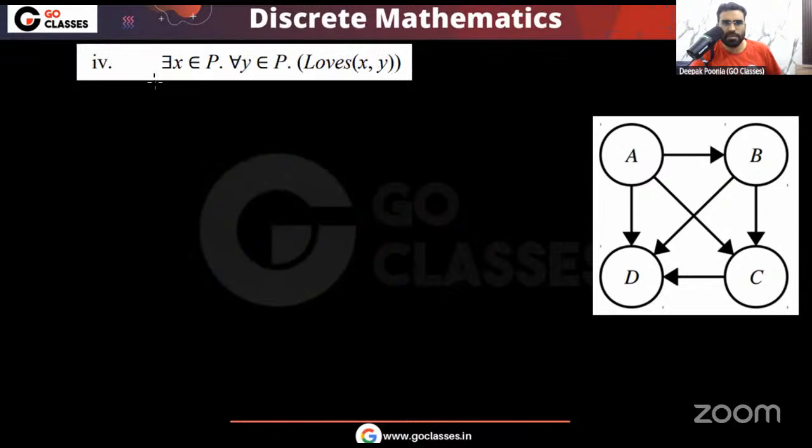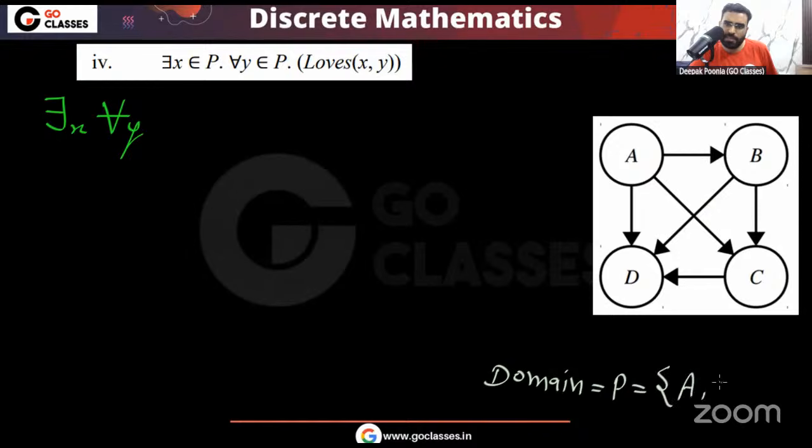Let's solve the fourth statement. Let's see whether this expression is true or false for this diagram. Here you can see the template is there exist for all: there exist x for all y. Remember, the domain is P, and that is basically ABCD. It contains four people, A, B, C, D. Now x and y both refer to the domain. These are the variables which refer to the domain.